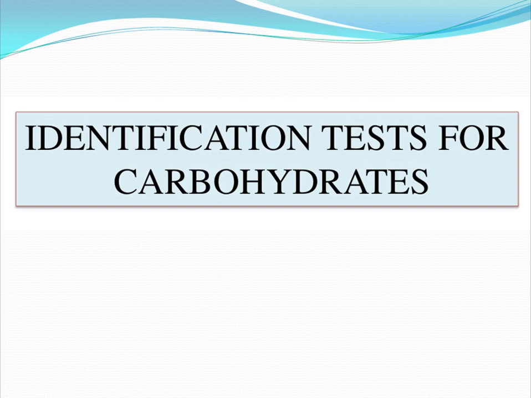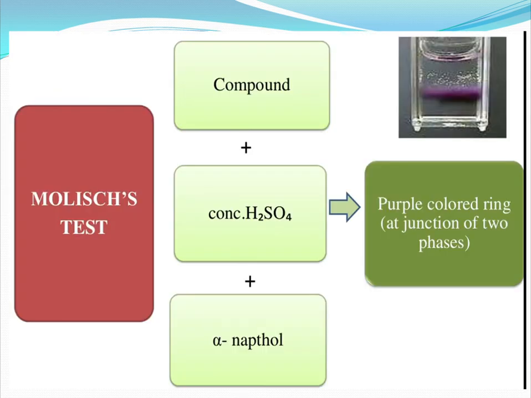Next is identification tests for carbohydrates. The main identification test for carbohydrates is Molisch's test. Here, the sample solution is treated with alpha naphthol and concentrated sulfuric acid. It gives a purple colored ring at the junction of two phases, which indicates the presence of carbohydrates. This gives a positive result for both simple sugars and polysaccharides.